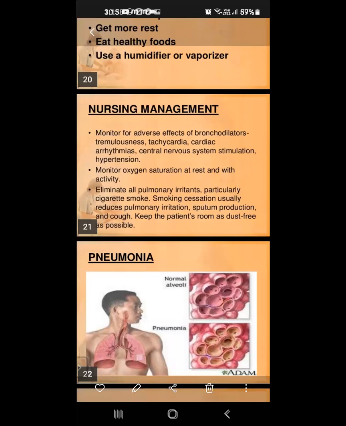Next, monitor oxygen saturation at rest and with activity. If the oxygen level is low, we have to give artificial oxygen. Next, eliminate all pulmonary irritants, particularly cigarette smoking, as this usually reduces pulmonary irritation, sputum production, and cough. Keep the patient's room as dust-free as possible. That is the nursing management of bronchiolitis.